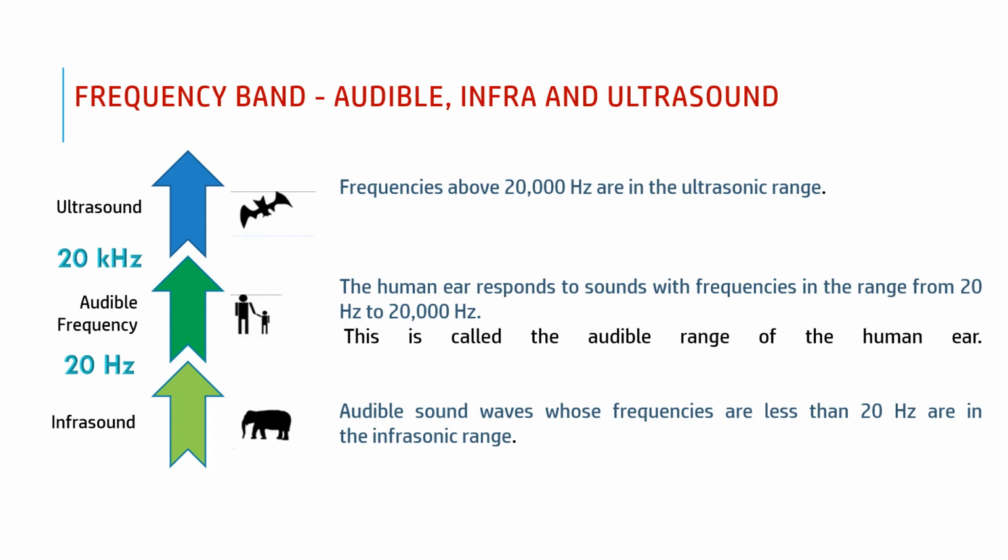This bat is sensitive to this frequency range, and hence in this picture the bat is shown near ultrasonic sound. And the third one, infrasonic sound. Sound waves having frequency less than or below the audible range are infrasonic sound. Human beings are not able to listen to this infrasonic sound, but an elephant is shown. Elephants and whales are sensitive to this infrasonic sound.